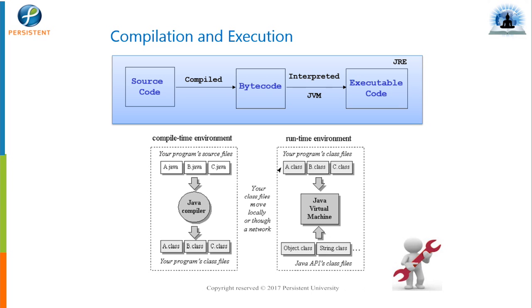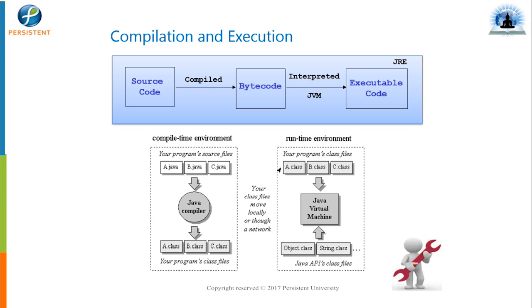So JVM comes along with this interpreter. The interpreter is there to reduce the time, so that it converts your complete bytecode into statements, or we can call them instructions, right? So in short, it will convert our complete file into the machine code. That's it. And what we get at the end is executable code.